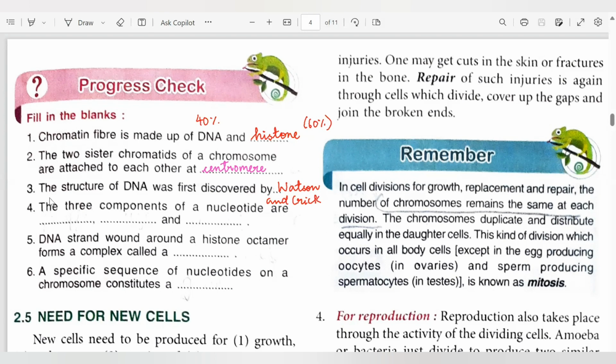Next, the three components of the nucleotide are phosphate, then there is pentose sugar, which forms the backbone of the DNA, and the nitrogenous base, which is arranged inwards. Fifth one, let's move on. DNA strands wound around a histone octamer form a complex called nucleosomes. Okay, so a nucleosome consists of DNA that is wound around a histone octamer. And lastly, a specific sequence of nucleotides on a chromosome constitutes a gene.